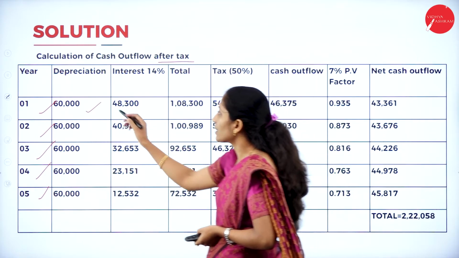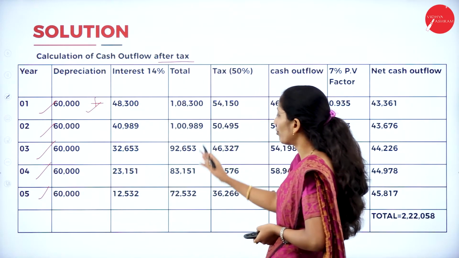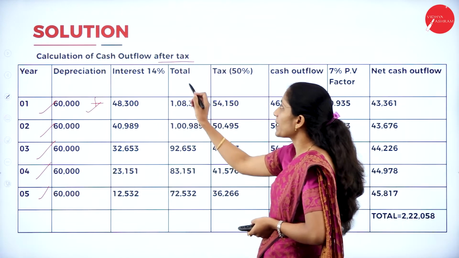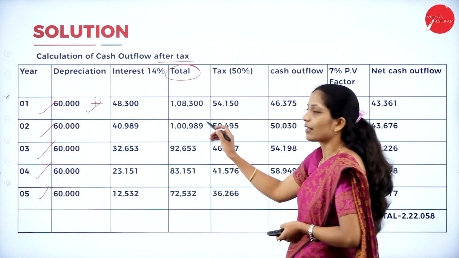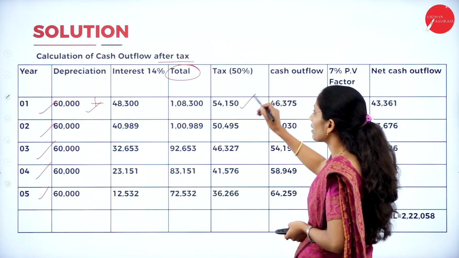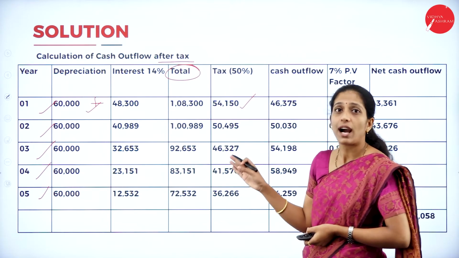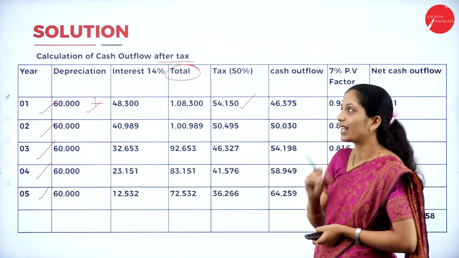Next, total. Add these two. You will get the total of all the years. Next, tax. Tax at 50%. So 50% of total. That is 1,08,300 into 50%. You will get 54,150. In the same way, for all 5 years, you have to calculate 50% on total amount.